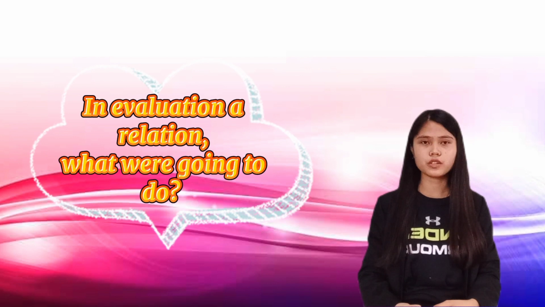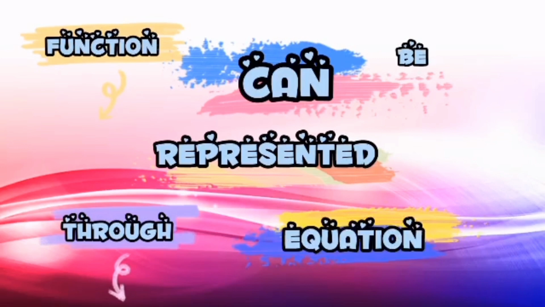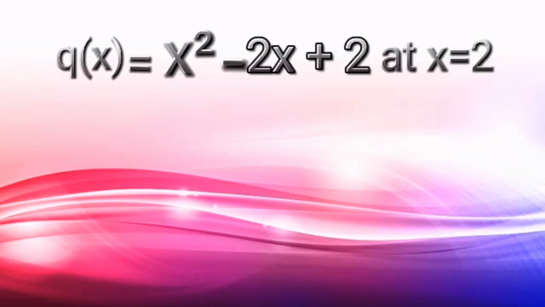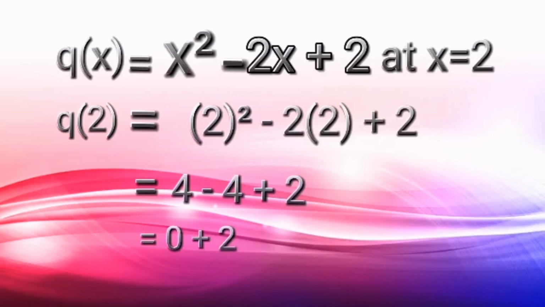In evaluation of relation, what we're going to do. Function can be represented through equation. Here is the example. Q of x equals x squared minus 2x plus 2 when x equals to 2. We will substitute all the x by 2. Kaya naging 2 squared minus 2 times 2 plus 2. Then ita-times natin siya. 2 squared equals 4 minus 2 times 2 equals 4. Then copy natin yung 2. Ibaba natin. So magiging 0 plus 2. Ibig sabihin, q of 2 equals to 2.